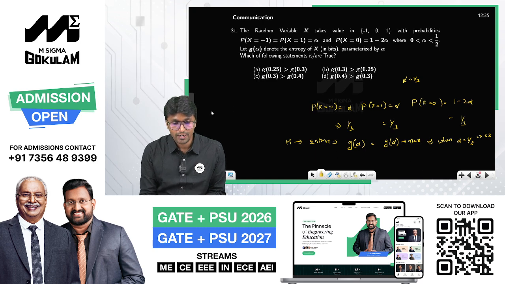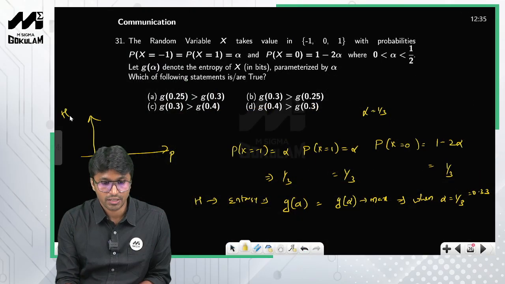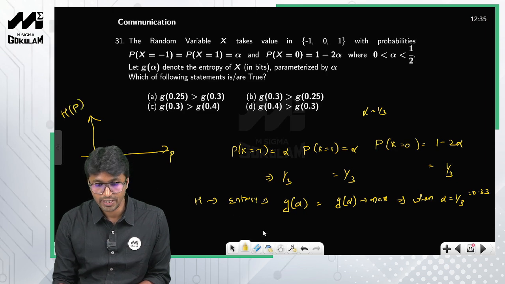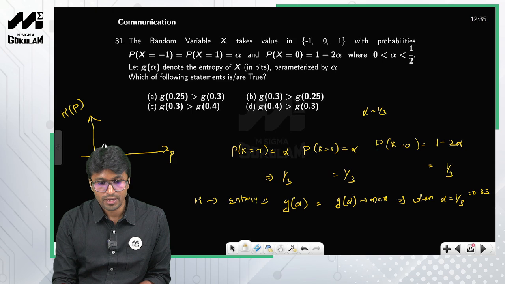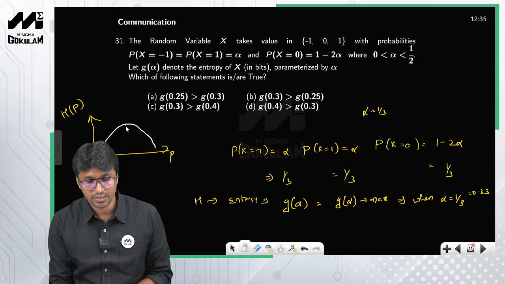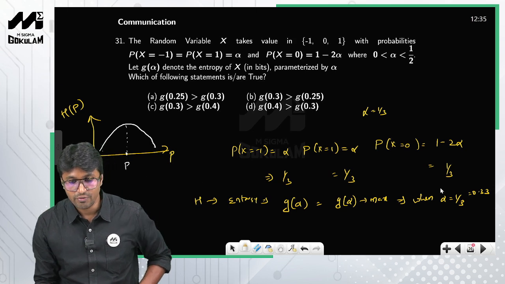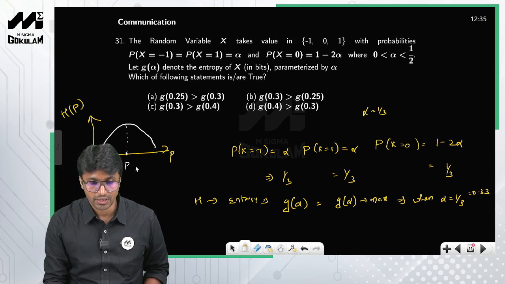So we know that this is nothing but the probability, and this is nothing but the h of p, the entropy, and we have learnt the plot of entropy versus probability. This is the maximum value of entropy which occurs at the equiprobable condition.